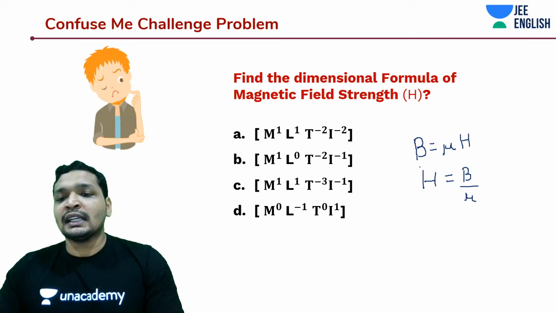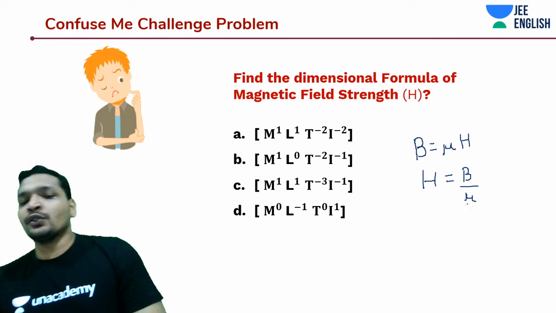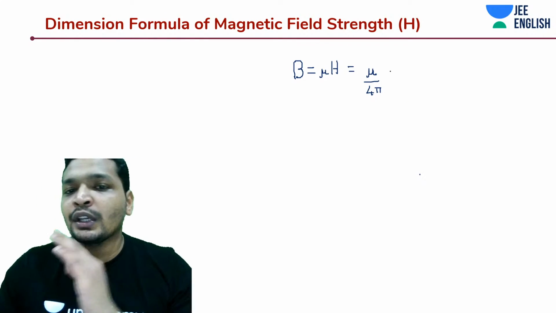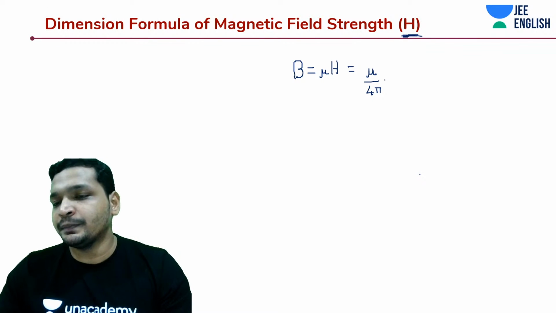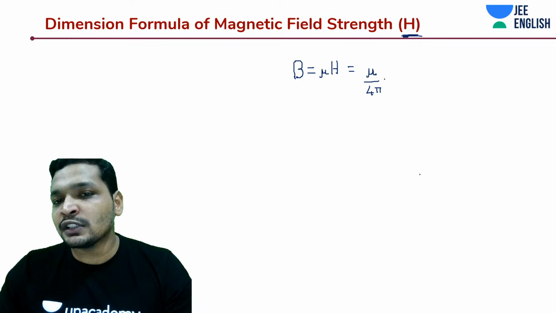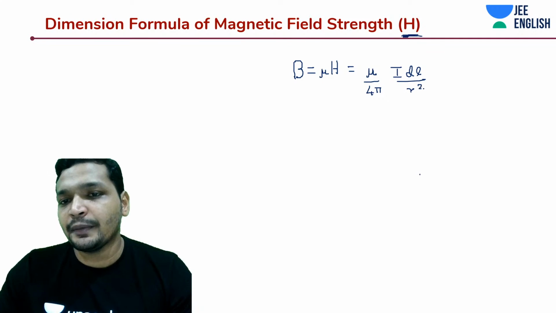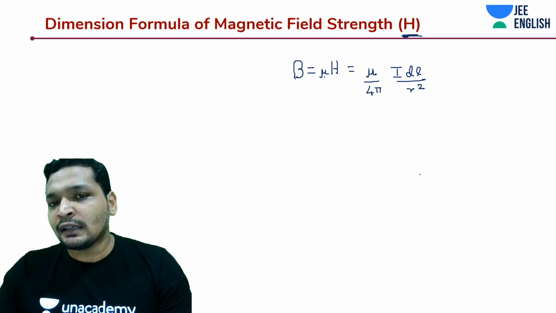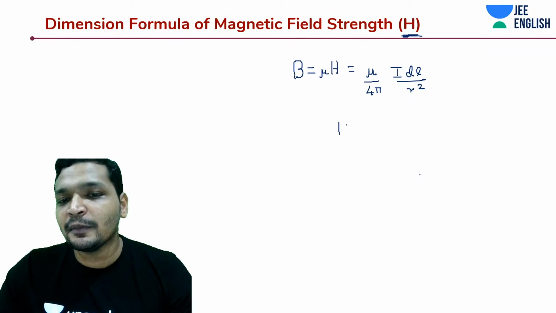So yes, in questions like this, you know it is independent of mu. Once you start solving this, you will feel that this is very easy, guys. The easiest dimensional analysis we are doing today is this magnetic field strength. If you remember Biot-Savart's law, it's mu by 4 pi into I dL by R square. Isn't it? So while calculating magnetic field strength, you're not worried about the permeability. It's a simple problem.